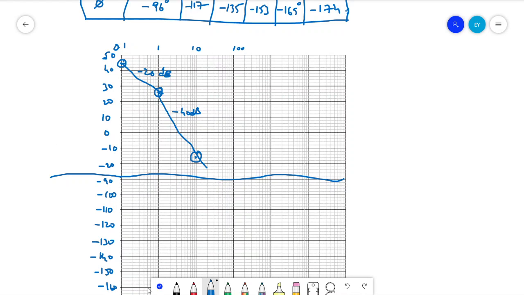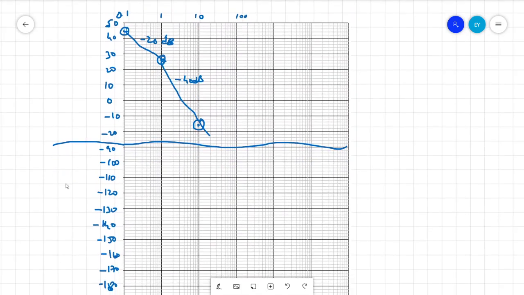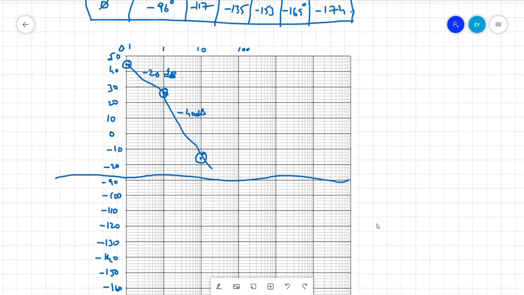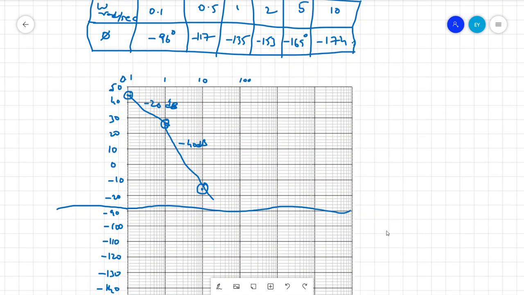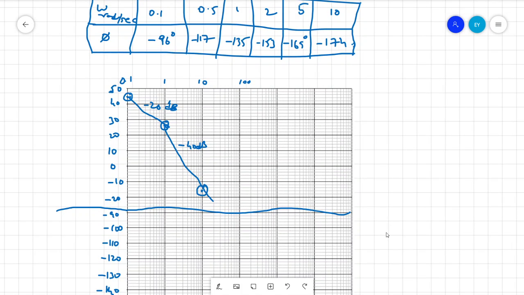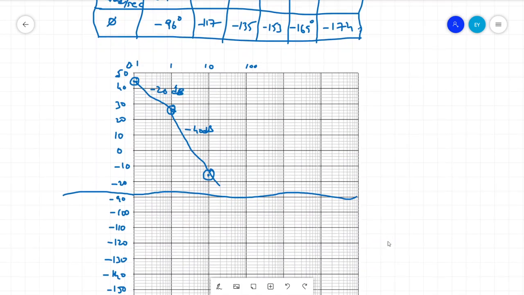When you locate the phase points, let's observe what points we got: minus 96 for 0.1, minus 117 for 0.5, minus 135 for 1, minus 153 for 2, minus 169 for 5, and minus 174 for 10.